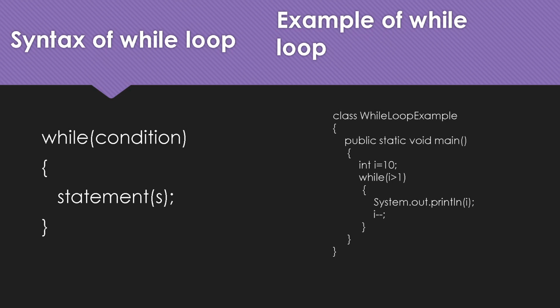Over here the number of iterations is fixed and it will run 9 times. It will not work for equal to 1 because 1 is not greater than 1, it is equal to 1. So it will print from 10, then 9, 8, 7, 6, 5, 4, 3, 2. Till 2 it will run. When it becomes 1, it will check, is 1 greater than 1? No, the condition is false, so it will not go inside. I have not written anything over here, otherwise it would have printed whatever is written. Okay, so let's move further.